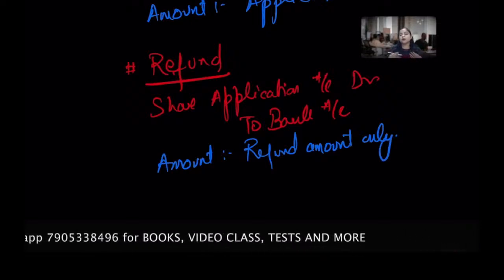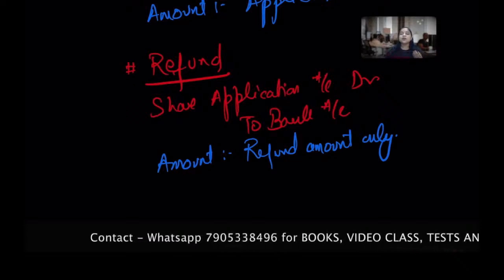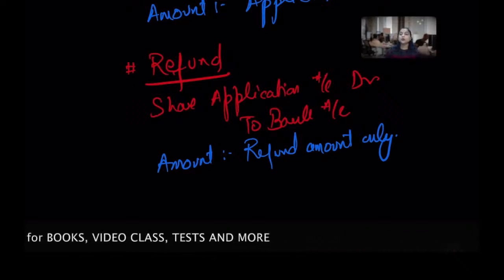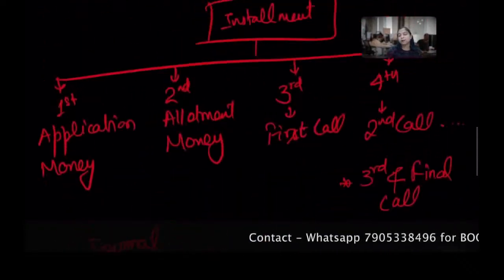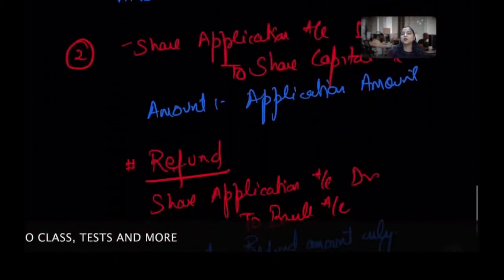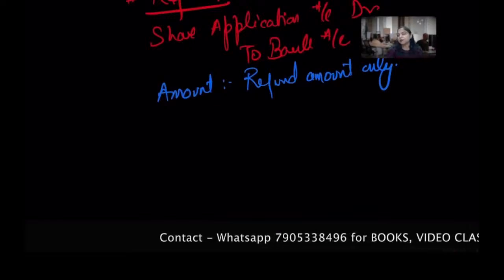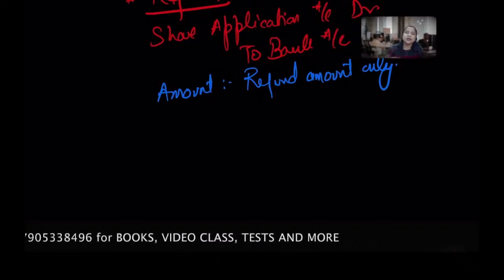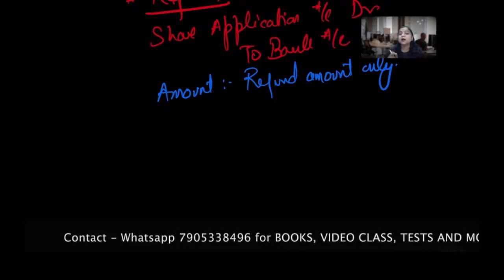Now I know you are my shareholder, and whenever, on behalf of the company, I am the board of directors, I am the director, whenever I need money, I call you to pay that money. So the first installment we already did was the application money I received. Now I'll call you for the allotment money. Allotment is the second installment because the company needs money, because of some requirement, for working capital or anything. So I call you. In this case what I'll do is the due entry.